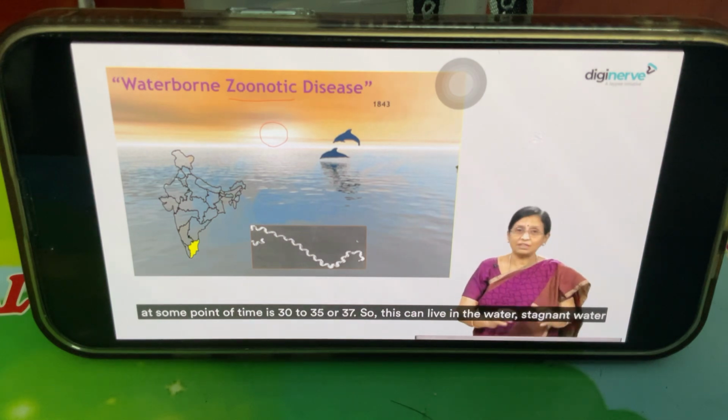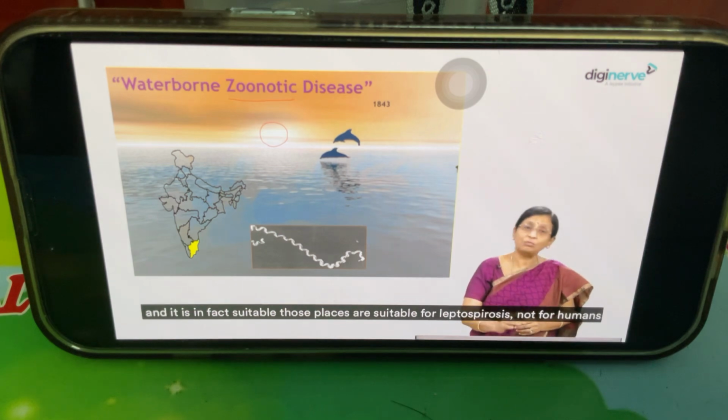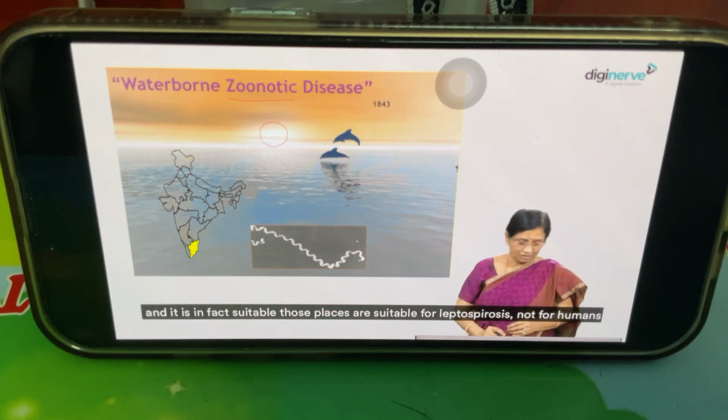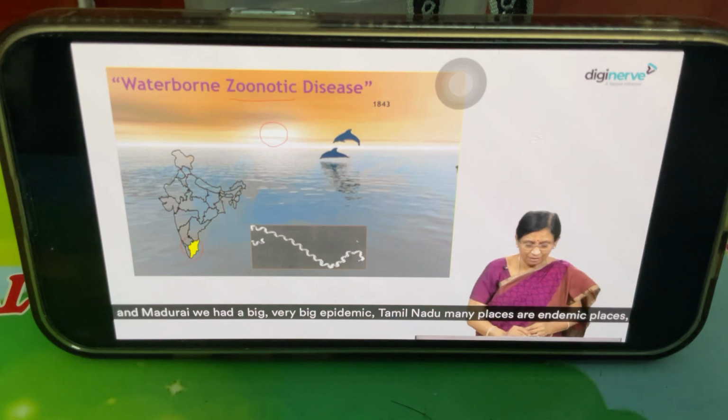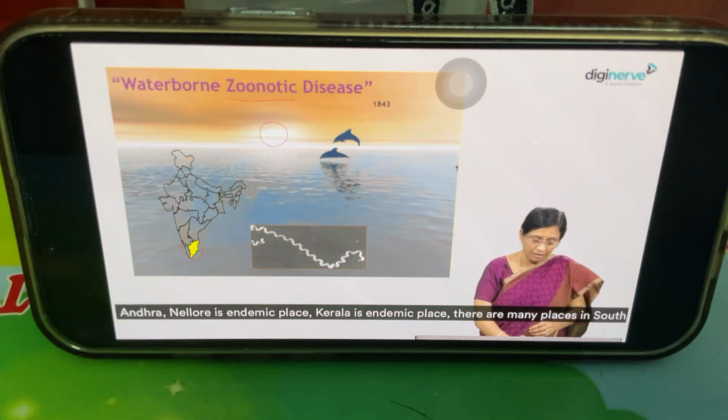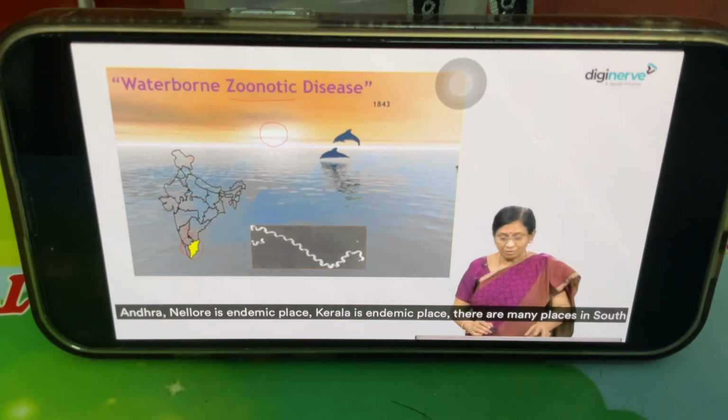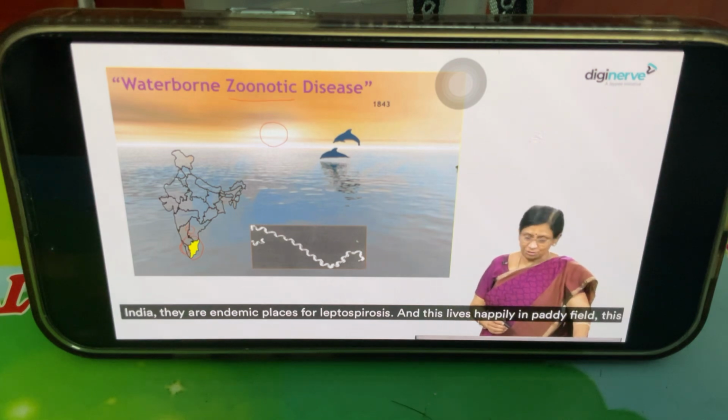So this can live in the water, stagnant water, and those places are suitable for leptospirosis, not for humans. And in Madurai, we had a very big epidemic. In Tamil Nadu, many places are endemic places. In Andhra, Nellore is an endemic place. Kerala is an endemic place. There are many places in South India that are endemic for leptospirosis.